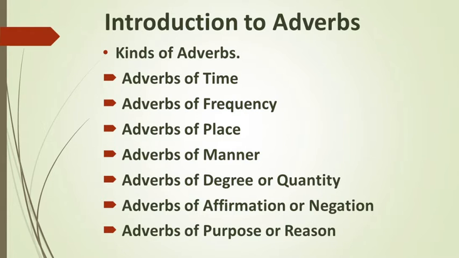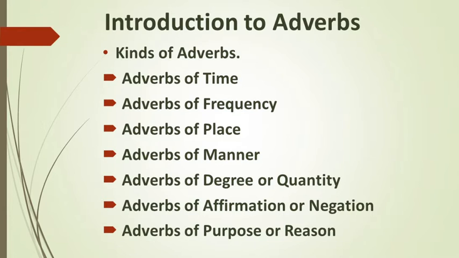The third one is adverbs of place. Adverbs of place help to explain where an action happens. Words like here, there, away and backward, etc. The next one is adverbs of manner. They are the words which show how an action happens or in what way an action is carried out. So it is expressed by words like easily, badly, bravely and quickly, etc.